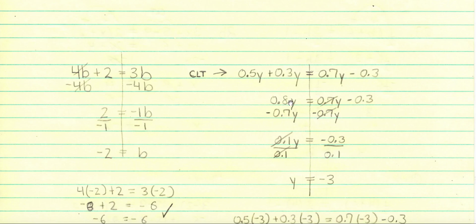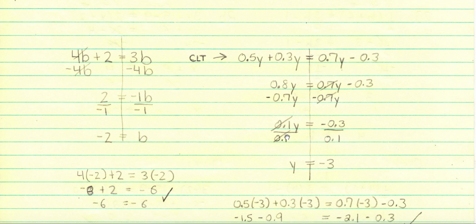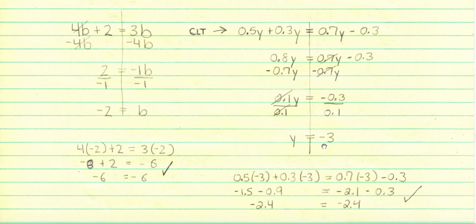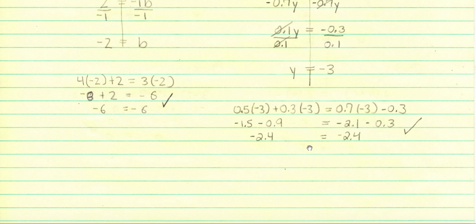But now it's time to do inverses because I find that 0.8y and 0.7y are on different sides of the equals. So I subtract 0.7y from both sides. This gives me 0.1y is now equal to negative 0.3, which is what I had here. Divide now both sides by 0.1. This goes in negative 3 times. There's the solution, so let's check it.